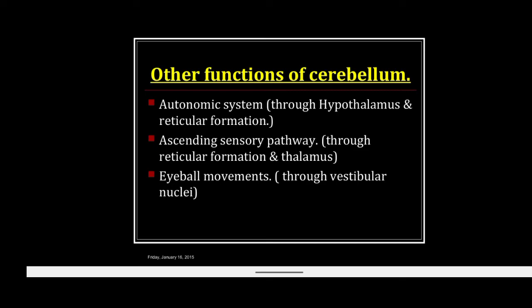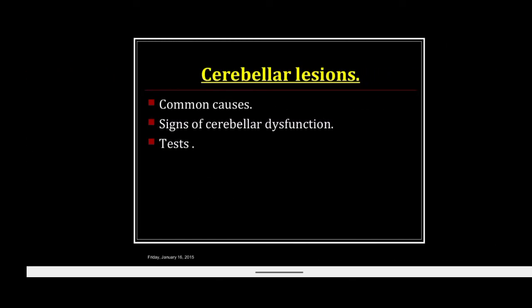Other functions of the cerebellum include the autonomic system through the hypothalamus and reticular formation, the ascending sensory pathway through the reticular formation and thalamus, and eyeball movement through the vestibular nuclei. Come to the signs of cerebellar disease. In cerebellar disease, there is no sign or symptom of malfunction when the patient is at rest, but they appear when the subject begins to move.